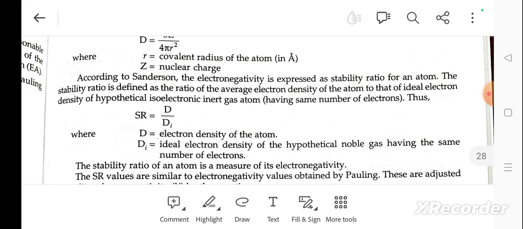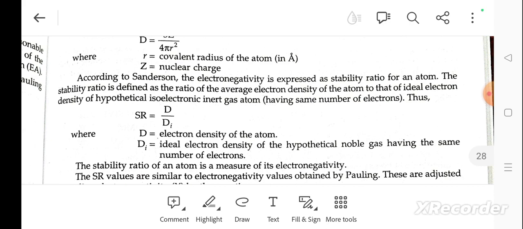According to Sanderson, electronegativity is expressed as the stability ratio of an atom. The stability ratio is defined as the ratio of the average electron density of an atom to the individual electron density of a hypothetical isoelectronic inert gas atom. Thus, SR = D/Di.